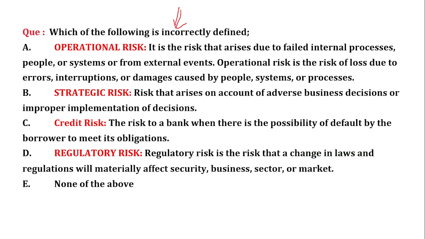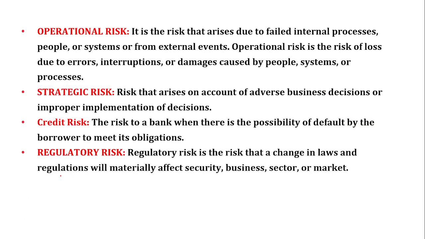Okay, I'll hide myself. The first one is operational risk: the risk that arises due to failed internal processes, people, systems and all. This is the correct one. Strategic risk arises on account of adverse business decisions. Correct. Credit risk: the risk of a bank's counterparty defaulting. Correct. Regulatory risk: change in regulatory compliances. So all are correct, which means the correct answer is option E, none of the above. All of the above are correctly defined with respect to the different types of risk.